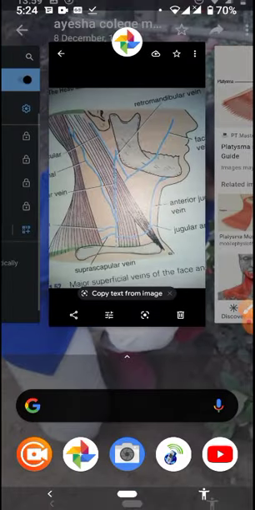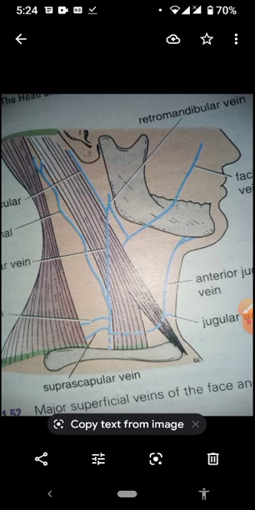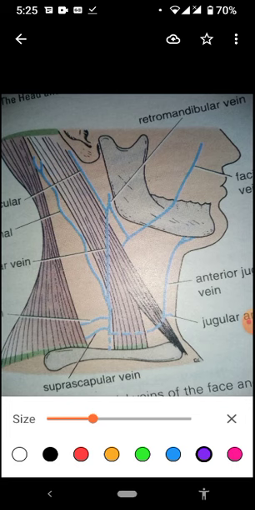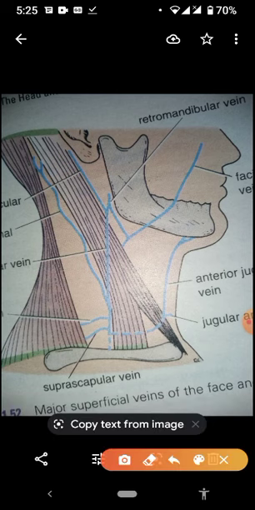So what other things are present? I found this picture, and it is very good to explain the veins present in the neck. The muscle present in the neck is the platysma, as I have told you. The next thing is the vein, so we are going to discuss the veins. This is the vein we call the external jugular vein. The external jugular vein is the main vein present in the superficial fascia of the neck.